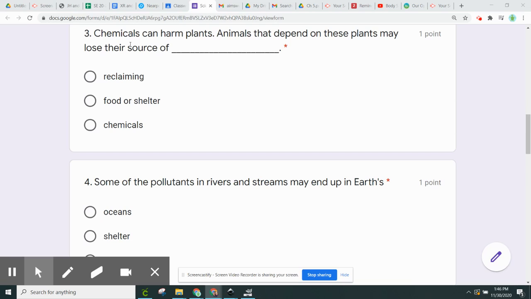Number 3. Chemicals can harm plants. Animals that depend on these plants may lose their source of A. Reclaiming. B. Food or shelter. C. Chemicals.